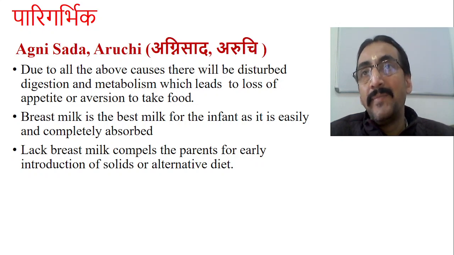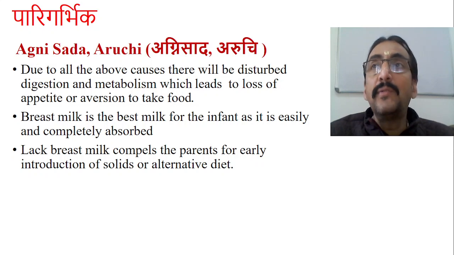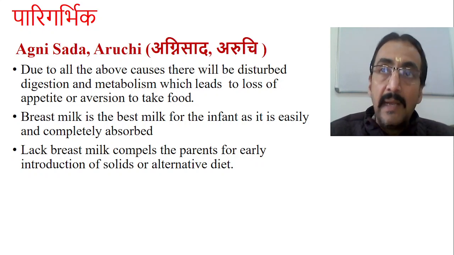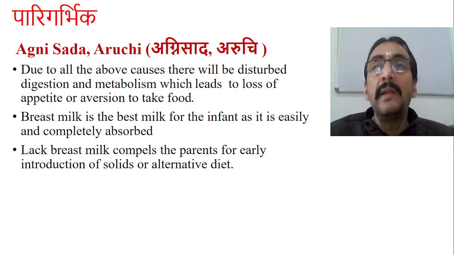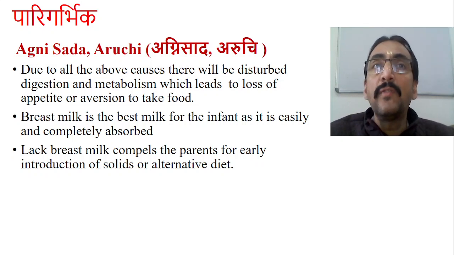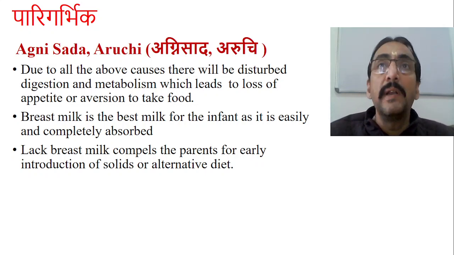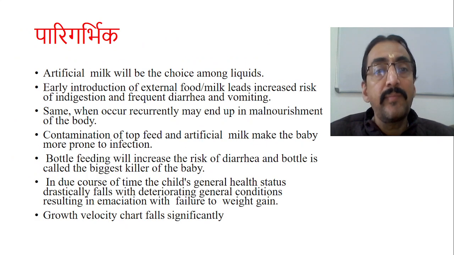Now, child is not in a position to digest these alternative solid foods or alternative milk or supplementary milk because the digestion and metabolism itself is damaged because there are no enzymes or hormones produced properly because of lack of proteins.